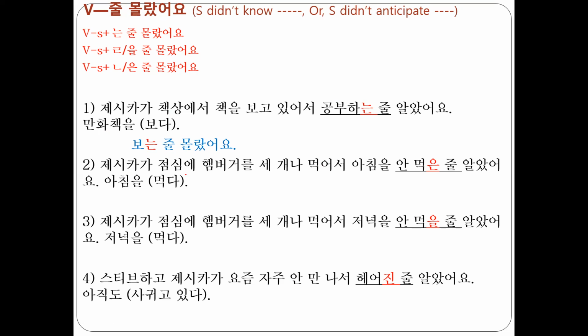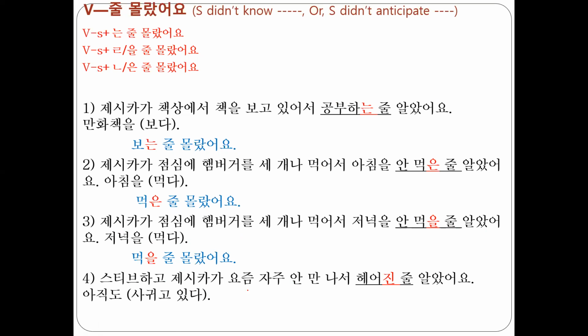자, 제시카가 점심에 햄버거를 3개나 먹어서 아침을 안 먹은 줄 알았어요. I thought she did not eat breakfast, but actually she ate breakfast. So 아침을 먹은 줄 몰랐어요. I didn't know that she ate breakfast. 제시카가 점심에 햄버거를 3개나 먹어서 저녁을 안 먹을 줄 알았어요. I thought Jessica would not eat dinner because she ate a lot for lunch. 그런데 she ate dinner. So 저녁을 먹을 줄 몰랐어요. I didn't know Jessica would eat dinner.